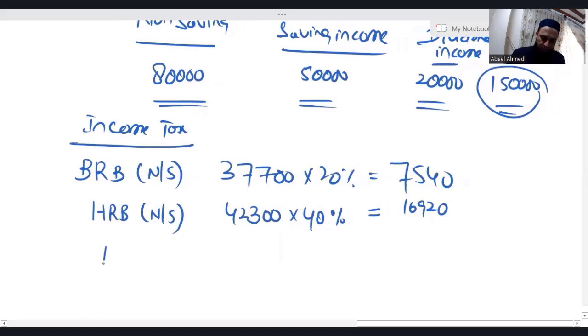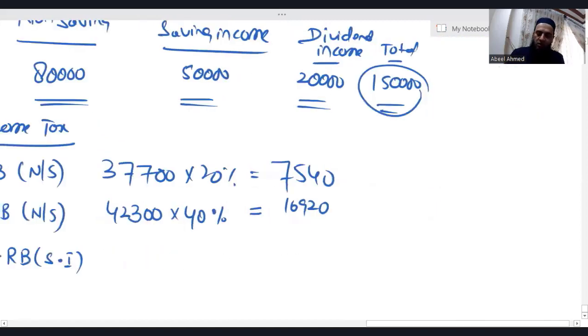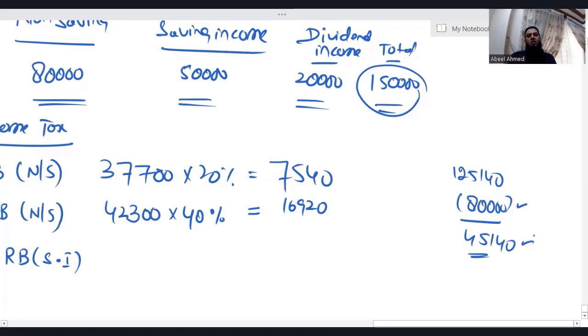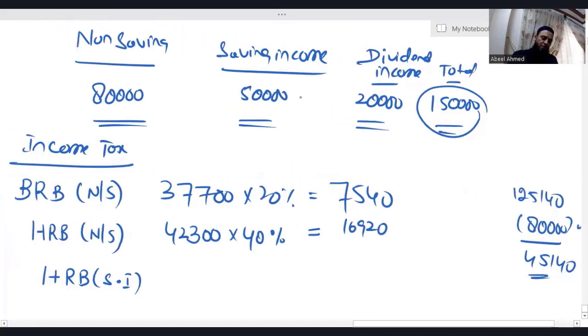Now let's see how much space is left in the higher rate band. The higher rate band limit is 1,25,140, and we have already used 80,000 in the non-saving column. 1,25,140 minus 80,000, so the remaining limit for the higher rate band is only 45,140. Saving income is 50,000.